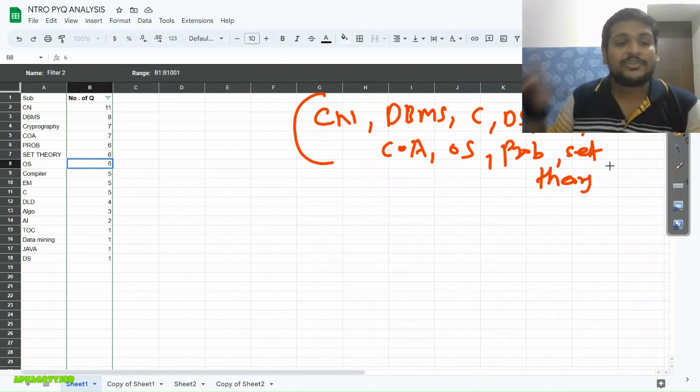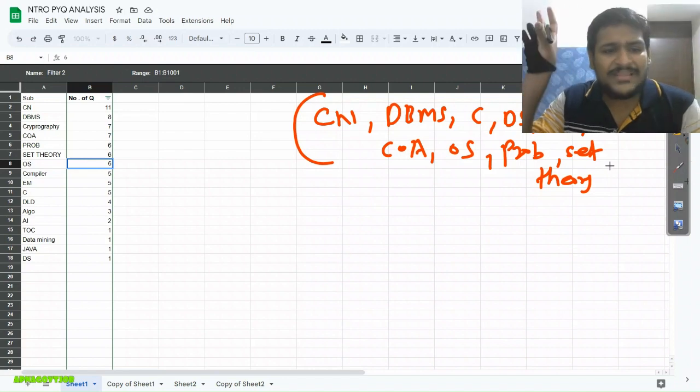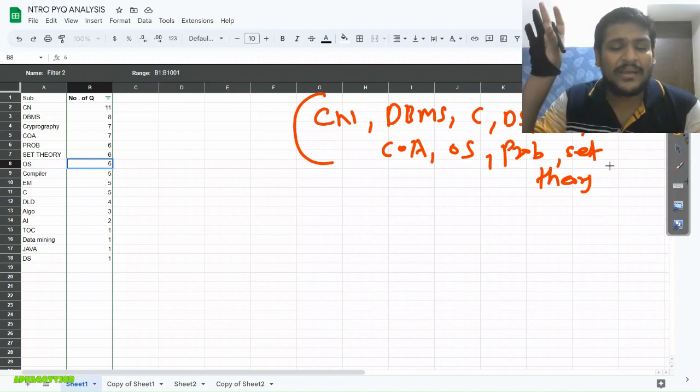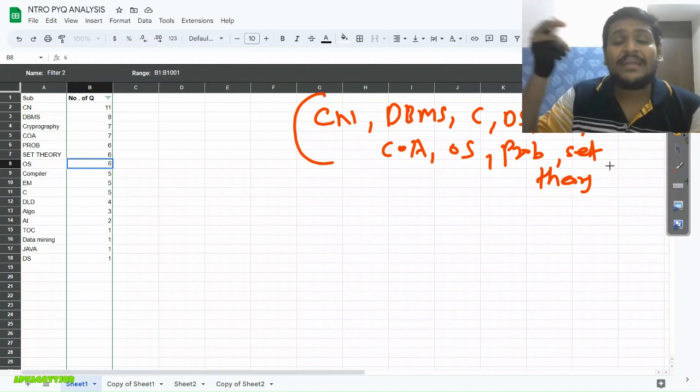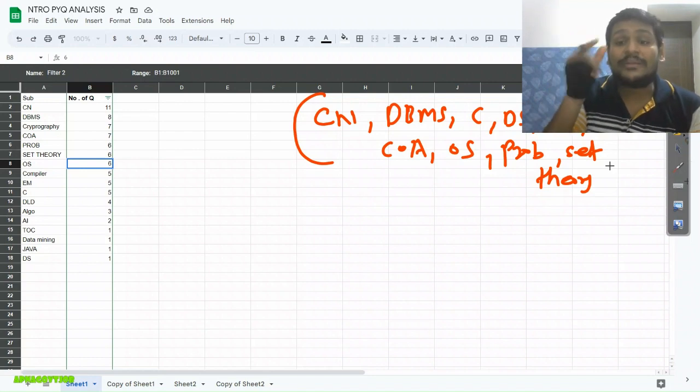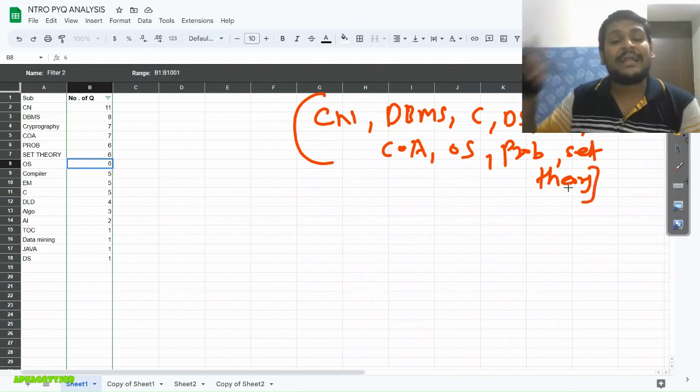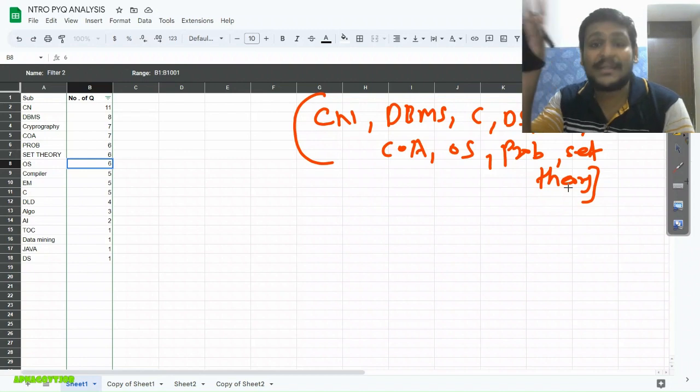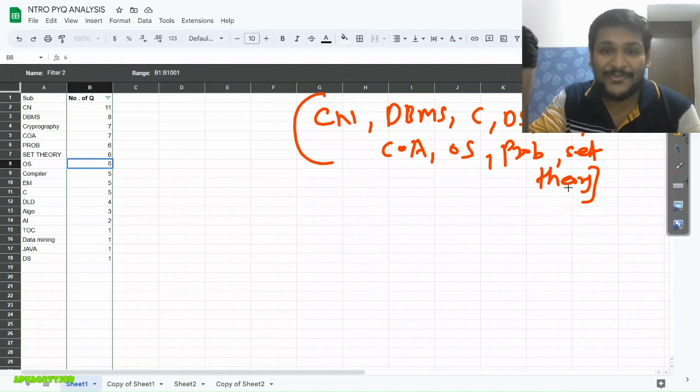So set theory we will add, and everything else will remain the same. I don't think there is any need to add any other subject. What is the meaning of that? You should have a good grip on this subject. Whatever concepts are there, at least try to consume all the concepts. Obviously it's not possible to consume all concepts of each chapter, but at least you can go for it, right?